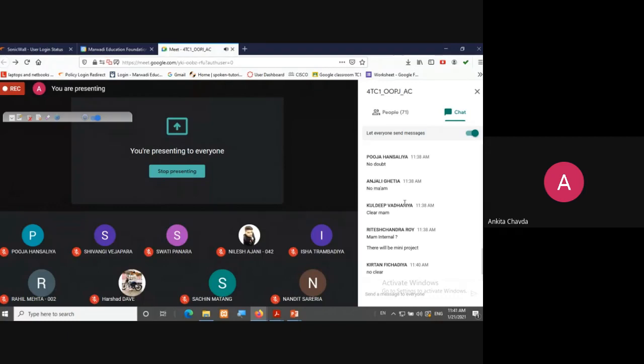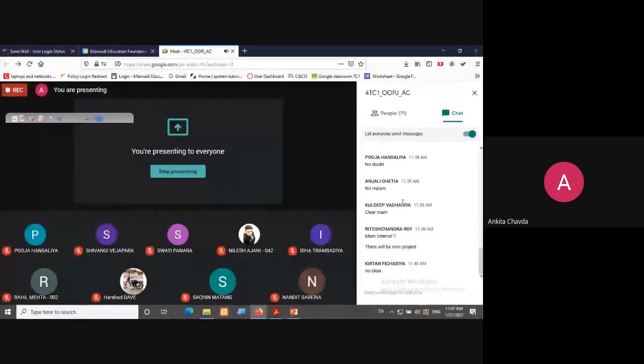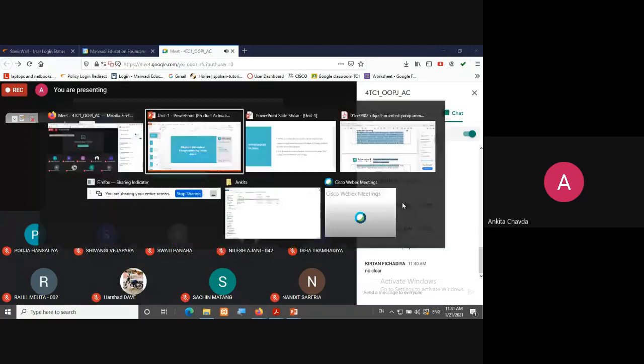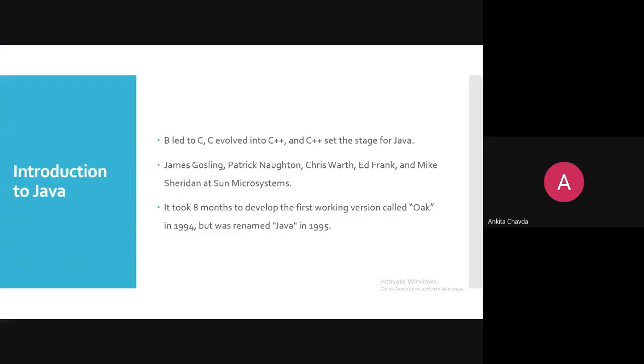Dennis Ritchie, right? Then there was C++, because C++ was developed to overcome the disadvantages of C language. It was developed by Bjarne Stroustrup. And now here we have Java, which was developed in 1994 by James Gosling.